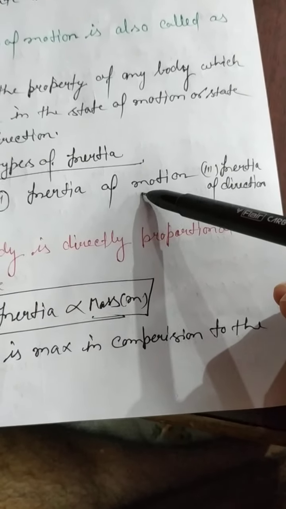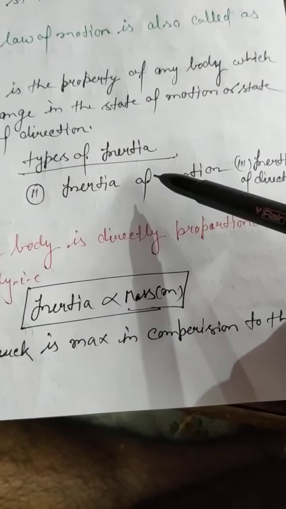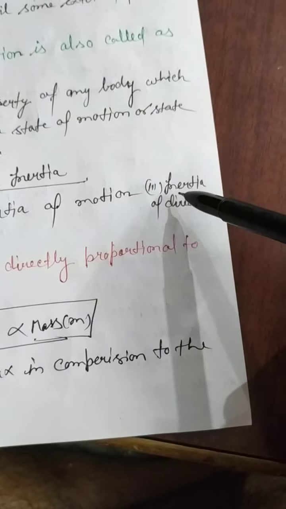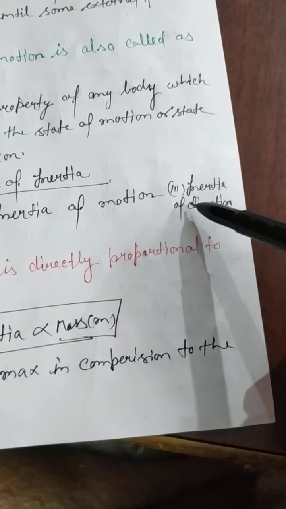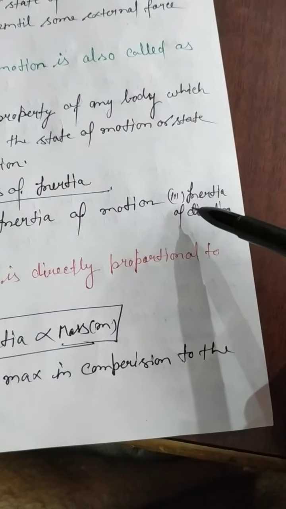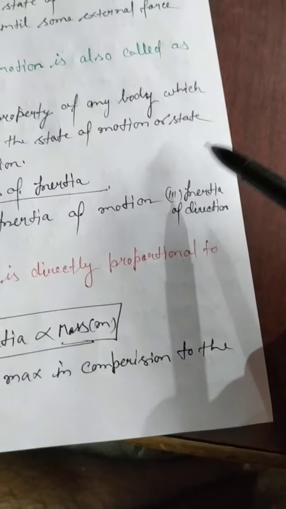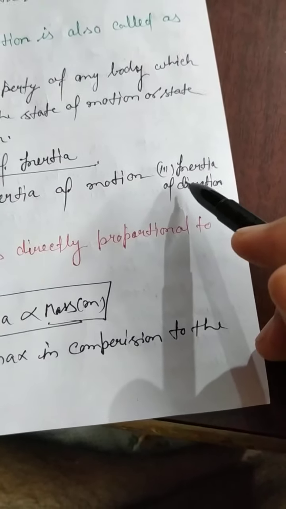When we apply the brake on a moving car, the inertia of motion is converted into the inertia of rest. Suppose any body is moving in a particular direction, then we have to apply an external force and the body will change direction. Just like a car moving in a forward direction, we apply an external force by the steering, so it changes direction.